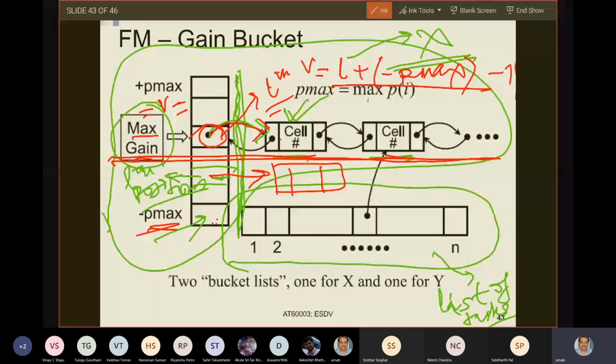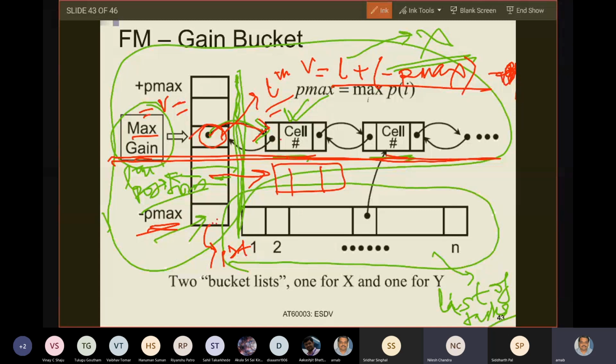Are you with me? Or let us say that this index starts with 1. This is actually the first position. If this is the first position, then what I have said is true: V equals L plus minus P max. Is this okay? Yes, sir.